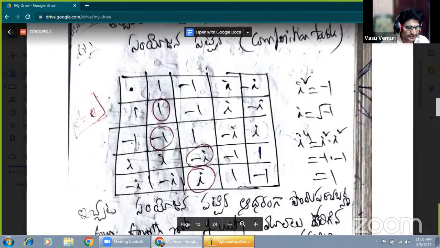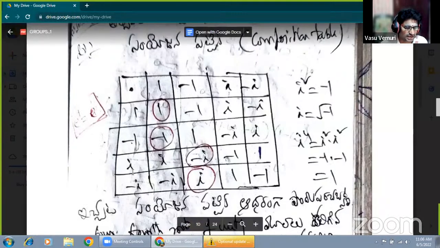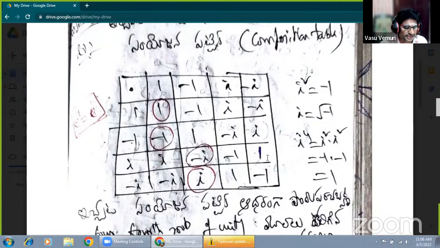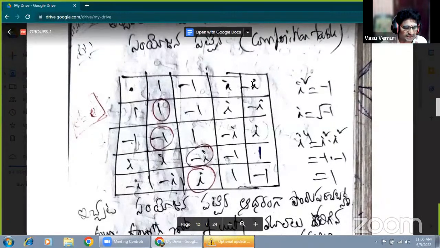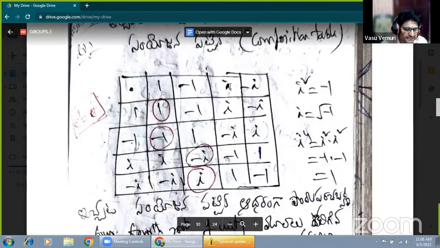Now i is also an inverse: the inverse of i is minus i. We will get the value 1, okay, because A into B equals E. Therefore, i is multiplying with minus i, and we have to find the identity element. So i is the inverse of minus i, when we get the value 1. Minus i is the inverse of i. That value is 1 here. Therefore, 1 is the inverse of 1, minus 1 is the inverse of minus 1, i is the inverse of minus i, and minus i is the inverse of i.